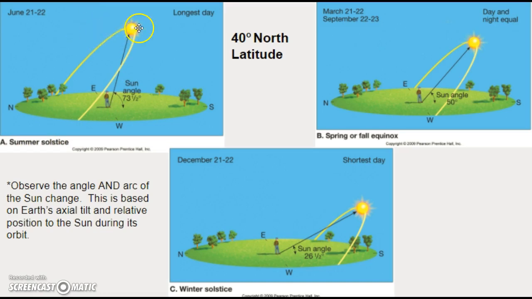We are north of it. In this case, this graphic is showing 40 degrees north latitude. As it rises, we have longer daylight hours, and the sun reaches a more direct, a more perpendicular location, so we're getting more direct sunlight. Whereas in the winter, the sun rises later, sets earlier, and the sun goes to a much lower condition, or lower height, a lower zenith. So observe the angle and the arc of the sun. They change. This is based on the Earth's axial tilt and relative position to the sun during its orbit.